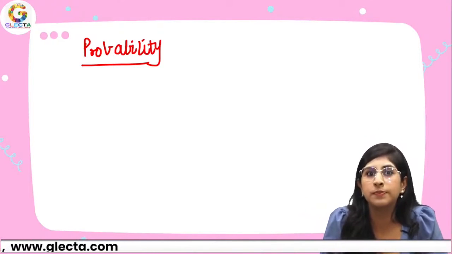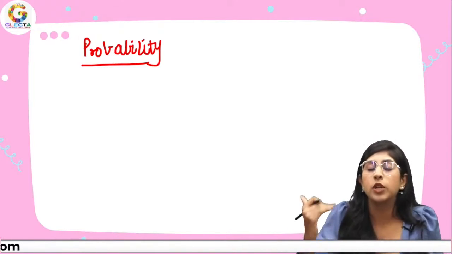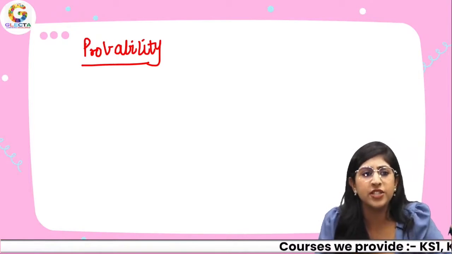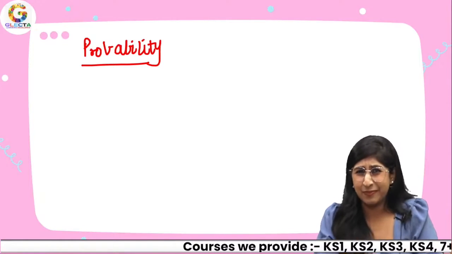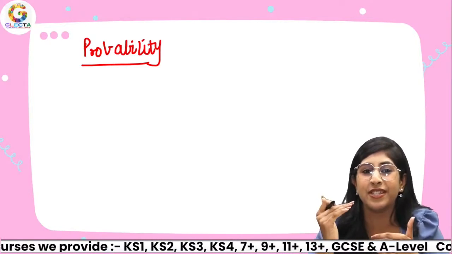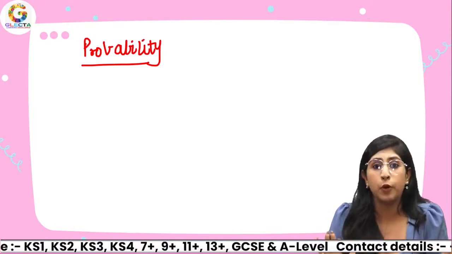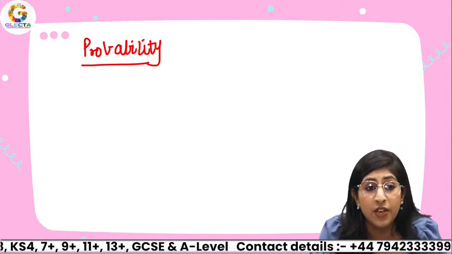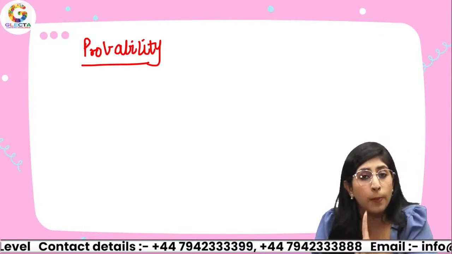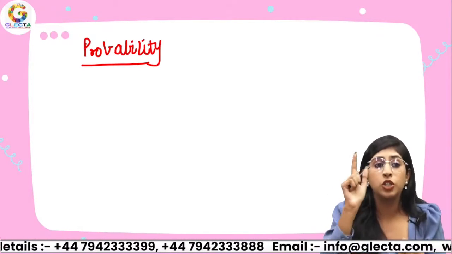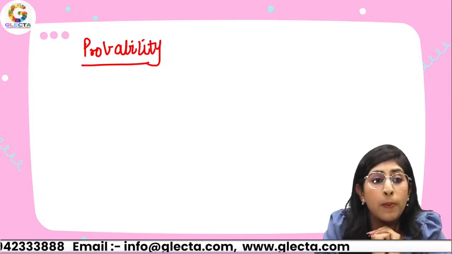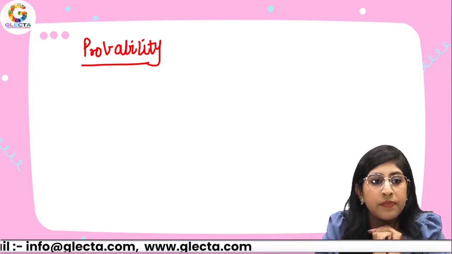For example, something which is impossible. What is the probability that the sun will rise in the west direction tomorrow? Is that possible? For the past billions of years, the sun has been rising from the east direction. So that's impossible. That means probability is 0. Can you guys give me an example in which probability is 1? I want you guys to mention it in the comment section. Give me an example where probability is 1.